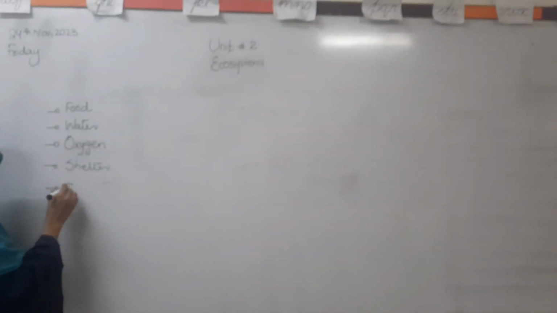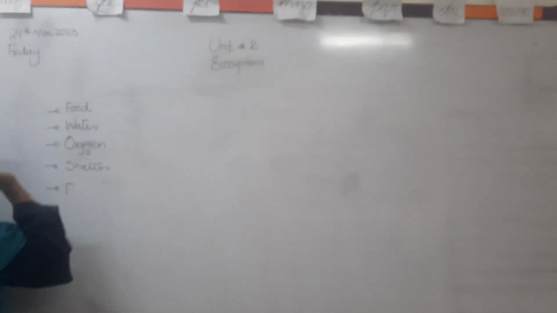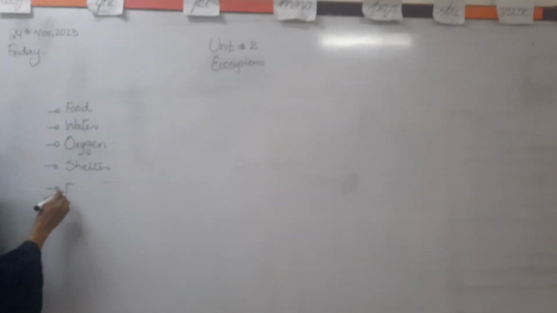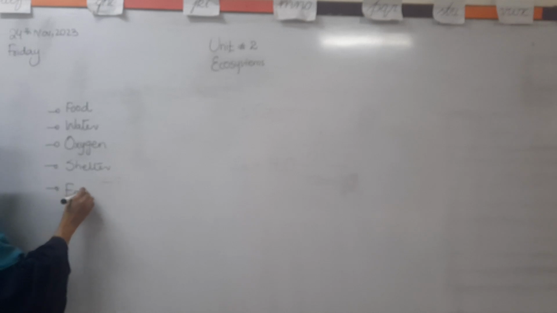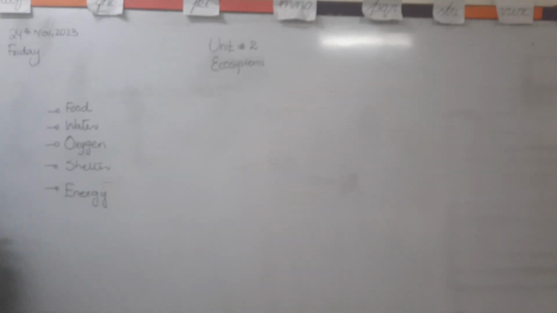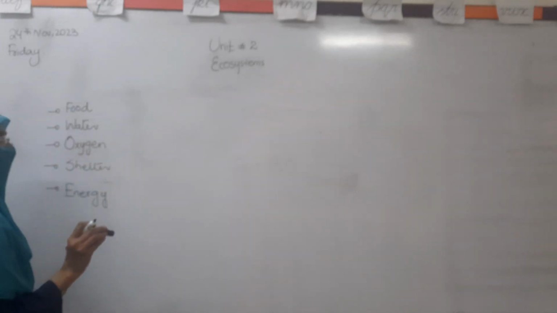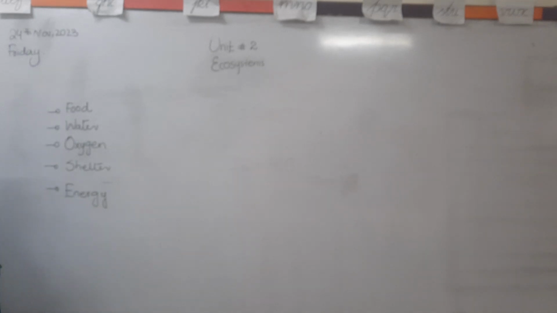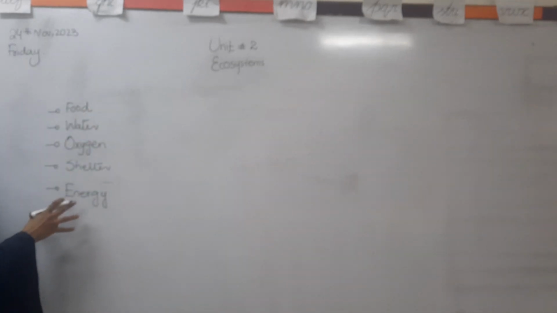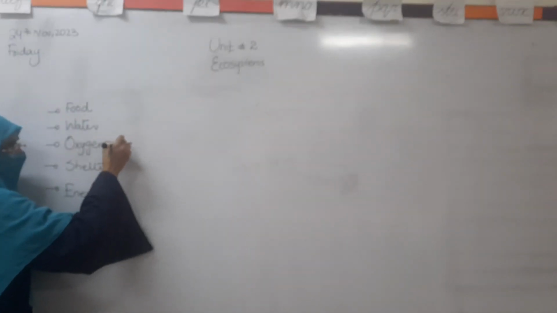Okay, food is important. Food I have already written on the board, and energy. We need the energy. Good, and many other things. But these are the most important things for the living organism. And if we give points to these things, which is the most important thing, without which we can't live on the earth? Okay, good. The air or the oxygen gas is very important.